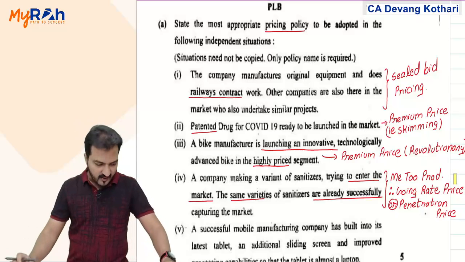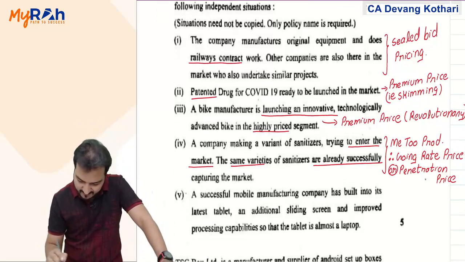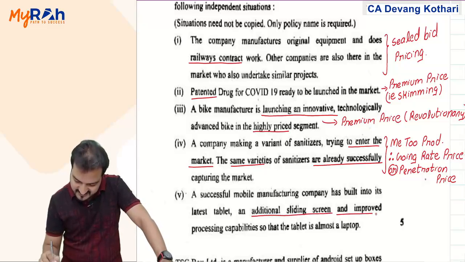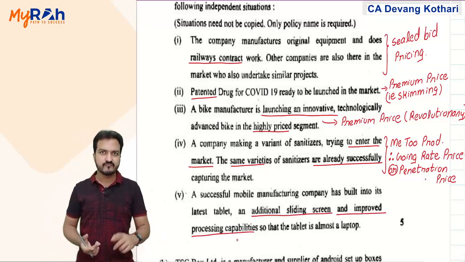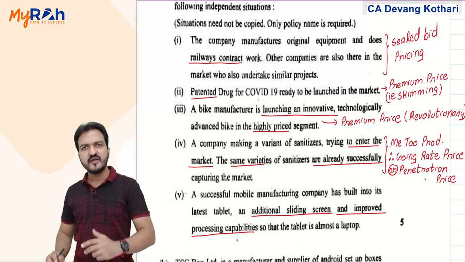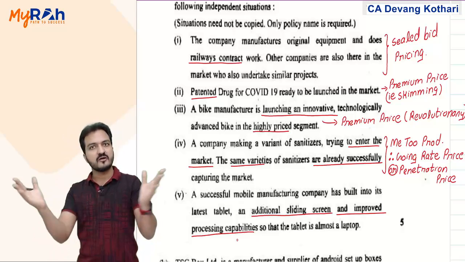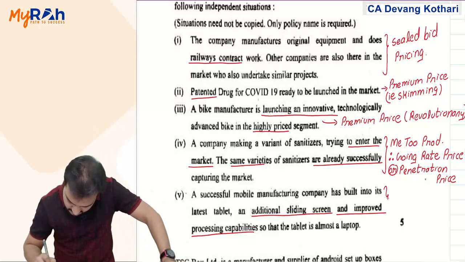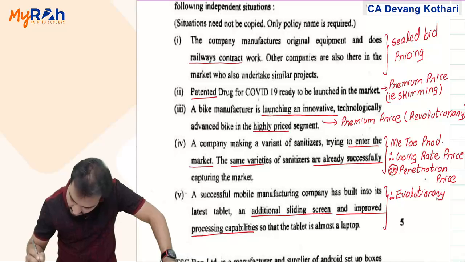Yeah. And the fifth one, a successful mobile manufacturing company has built into its latest tablet an additional sliding screen and improved processing capabilities so that the tablet is almost a laptop. Now think about it. This product, does it seem to be a complete new innovative product? No. Does it seem to be similar to all other products in the market? Me Too product? No. I can say this product is evolutionary product.